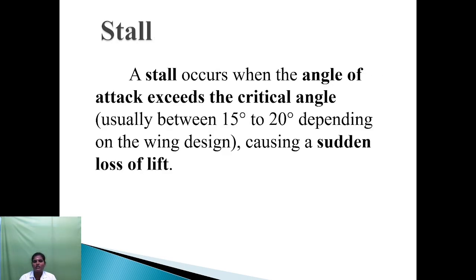Stall occurs when the angle of attack exceeds the critical angle, that is usually between 15 degrees to 20 degrees, depending on the wing design, causing a sudden loss of lift.